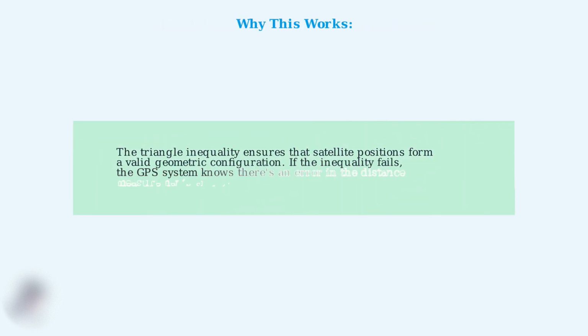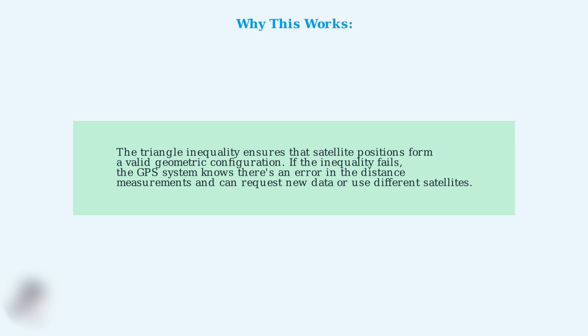Here's the key reasoning behind why this works. The triangle inequality ensures that satellite positions form a valid geometric configuration. If the inequality fails, the GPS system immediately knows there's an error in the distance measurements and can request new data or switch to different satellites, preventing navigation errors.